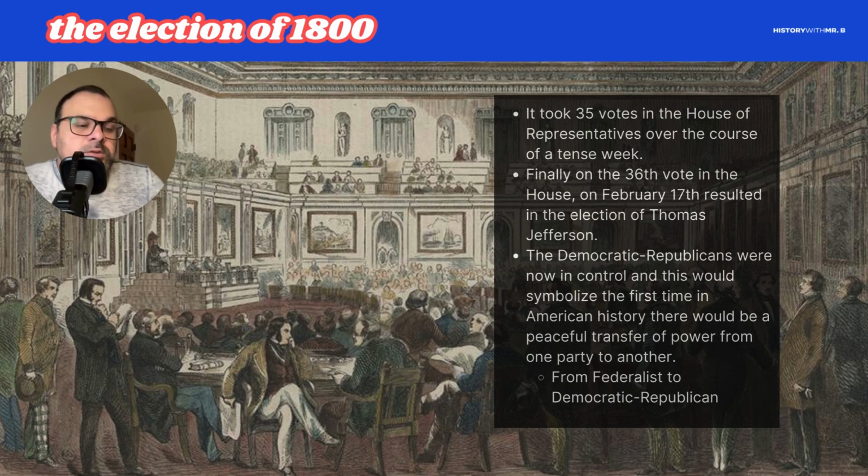George Washington famously was nonpartisan. He didn't subscribe to any particular political party. John Adams was a Federalist, and then Thomas Jefferson here is the Democratic Republican. So it's the first time we see a switchover in power.